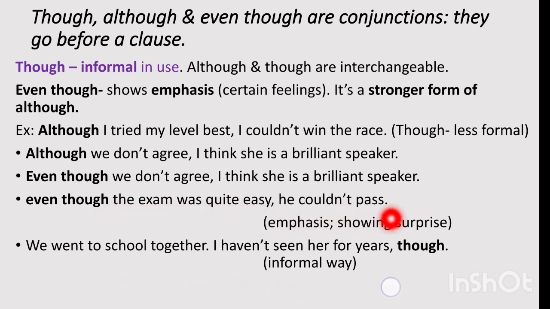That's a good example. Even though the exam was quite easy. Exam तो बहुत easy था, he couldn't pass, he failed. फिर भी वो फेल हो गया. Exam was quite easy. It means stress डाल रहे हैं हम, emphatic situation create कर रहे हैं कि even though the exam was quite easy, anybody could have passed but he failed. So emphasis showing surprise, surprising elements are being shown here.